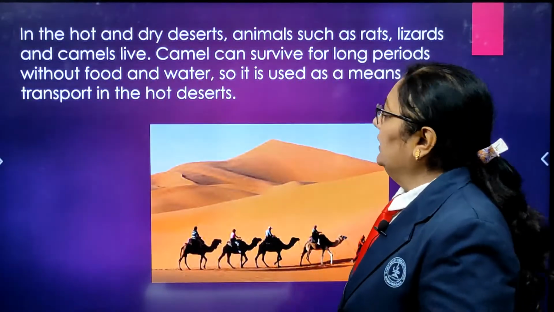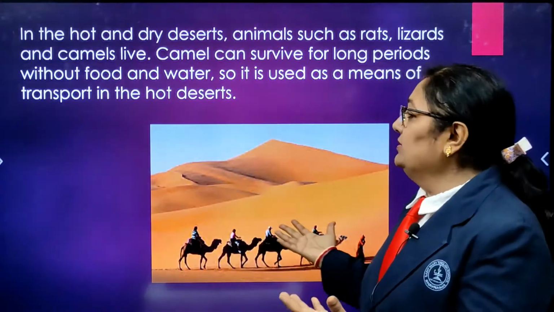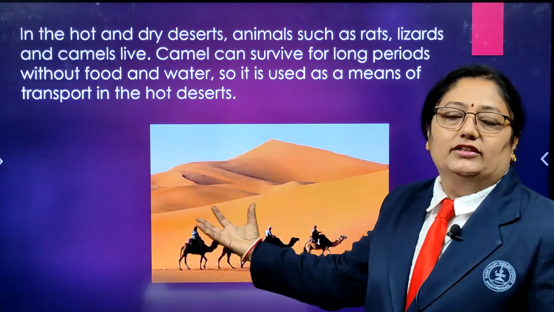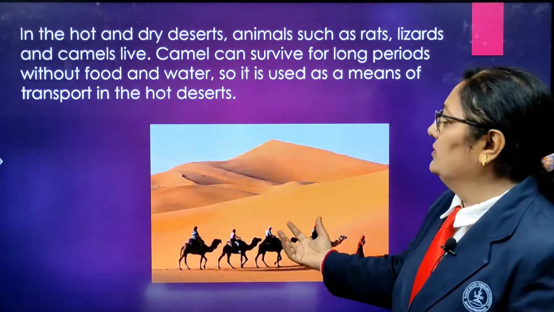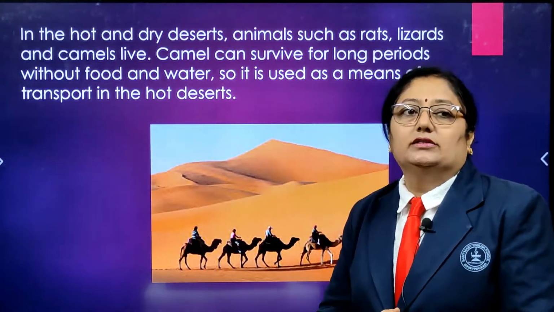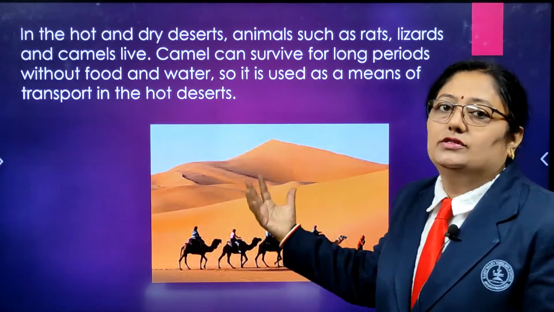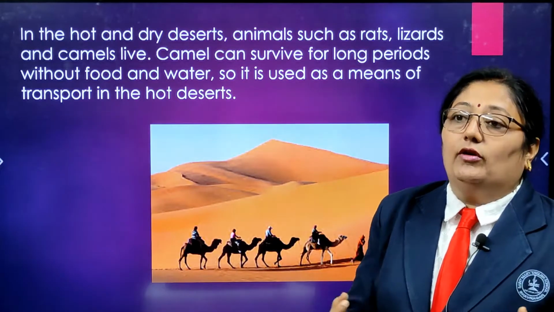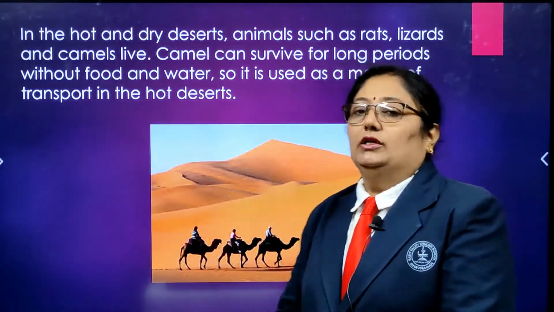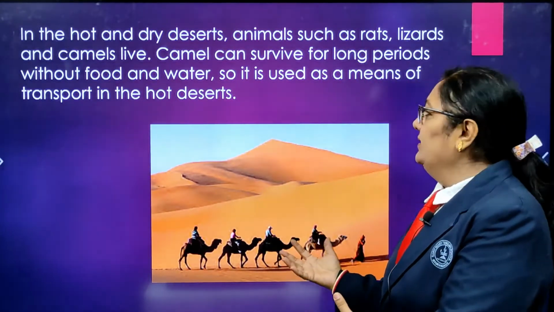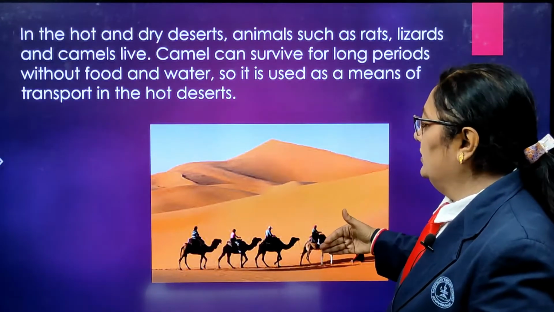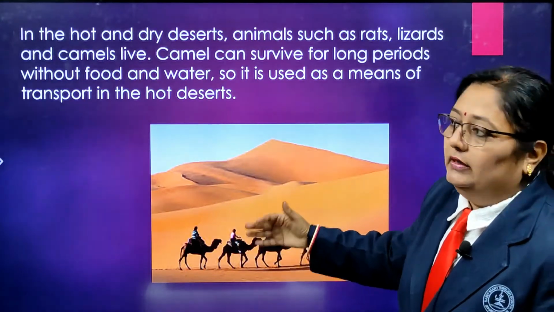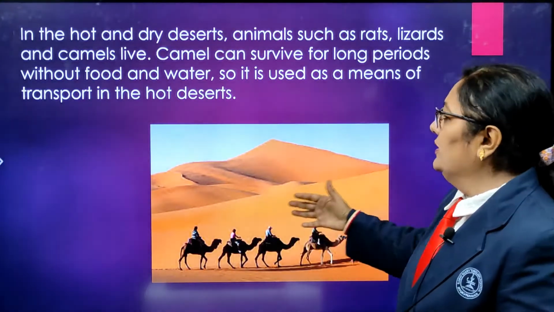Now, we go for the desert. Desert is also part of land, children. So, again it goes under the category of terrestrial animals. If it is a hot and dry region, all other animals cannot stay. But the camel has its habitat there, it has adapted its whole body so that it can stay there. Because of this, it requires less food and water. They are always used for transportation.